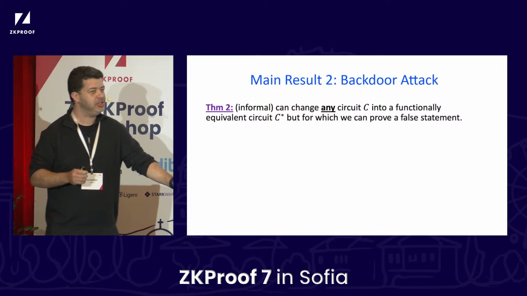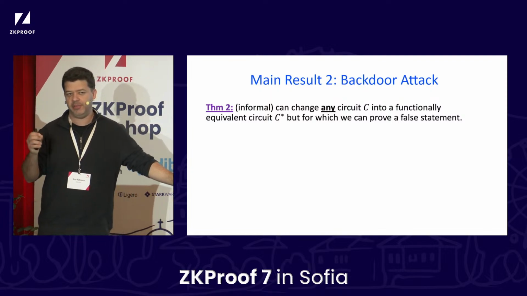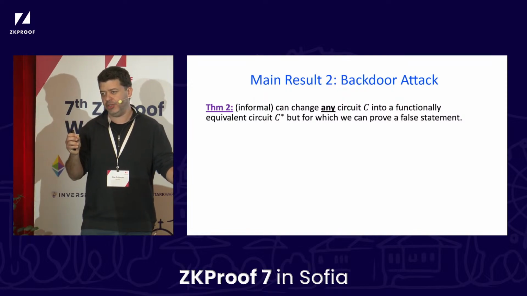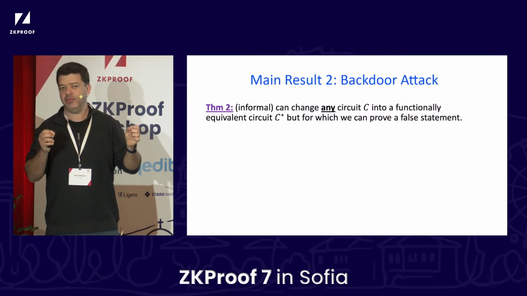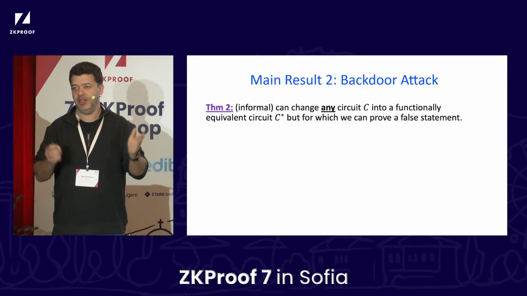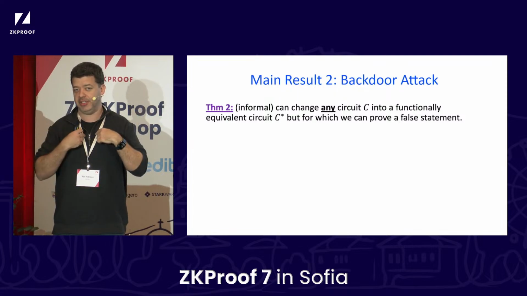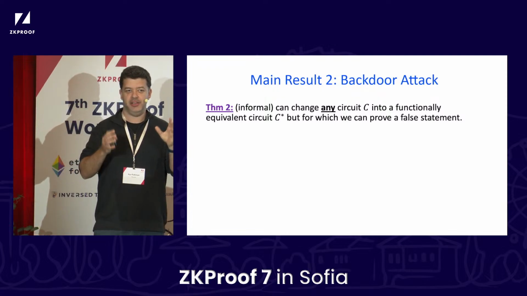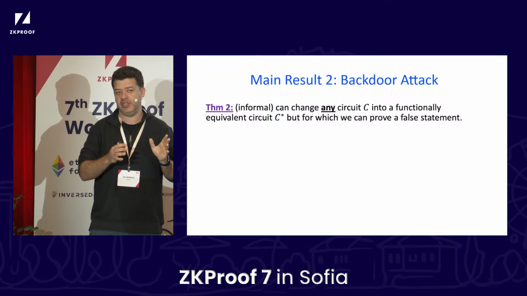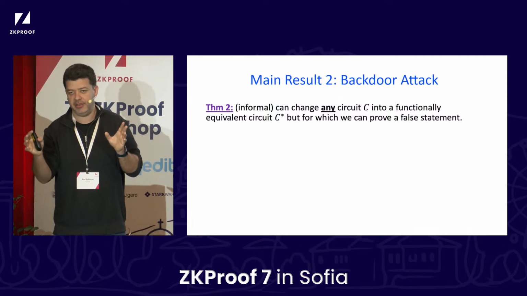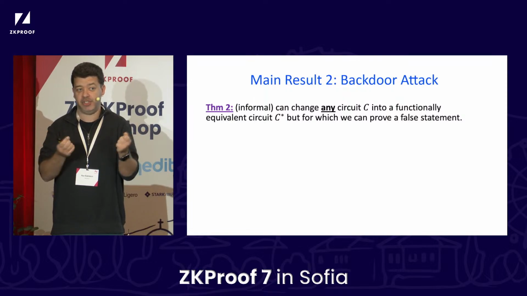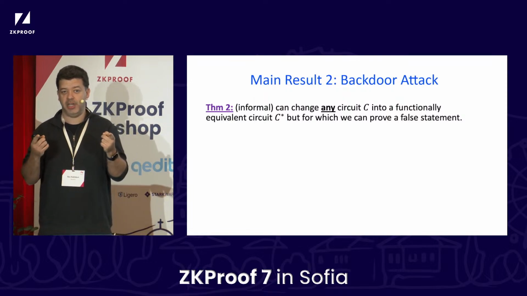Cool. So I'll also mention briefly two extensions of the main result, but really we'll focus on the previous one. Second main result that I'll mention briefly is that even if you're considering some other circuit C, which looks nothing like my circuit C star, we show an extension of the attack. So there's a way to take your favorite circuit C that you're interested in, and I can modify it in a way that will construct a new circuit that computes the exact same functionality as the circuit that you care about.